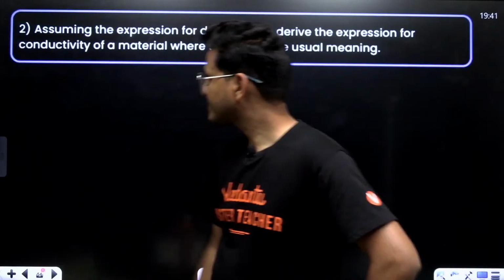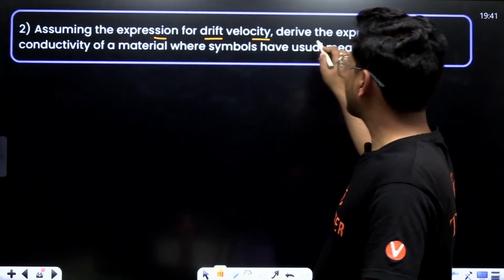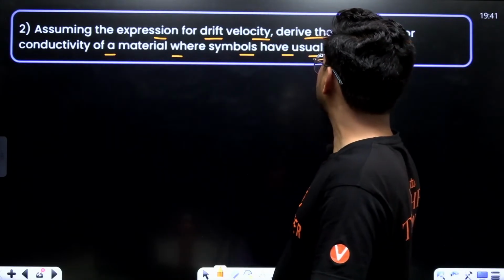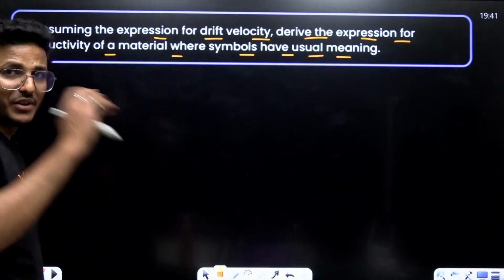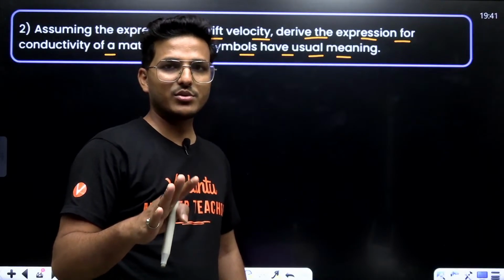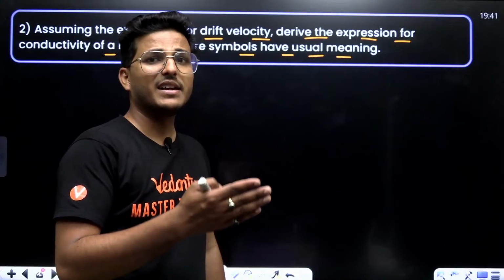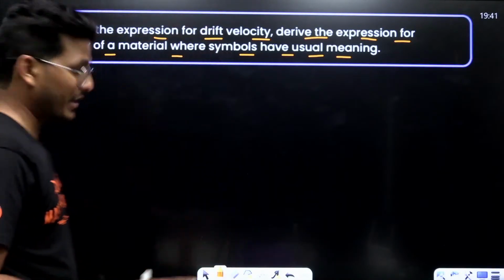Okay. Now, assuming the expression for drift velocity, derive the expression for conductivity of material where symbols have usual meaning. See, this is a very important question to find the relationship between drift velocity, current density, and electric current, right?